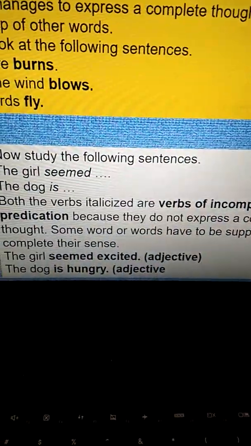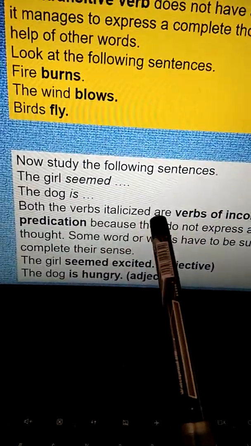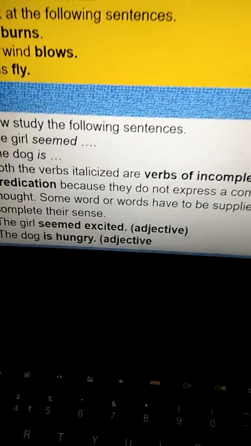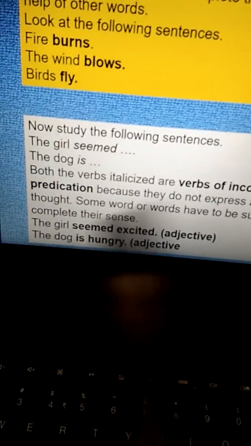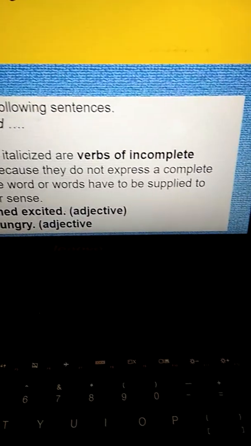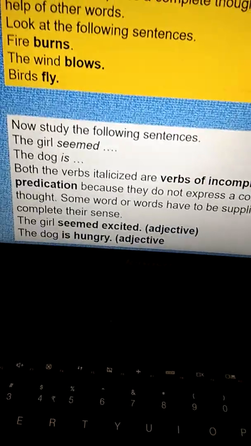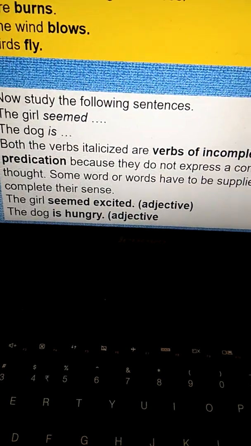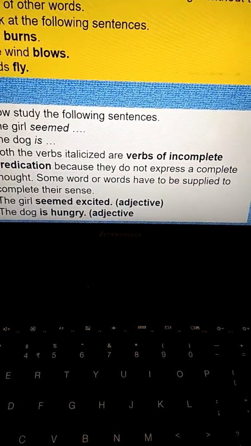Now study the following sentences. The girl seemed. The dog is. Both the verbs italicized are verbs of incomplete predication because they do not express a complete thought. The girl seemed. Seemed what? The dog is what? So they are incomplete.